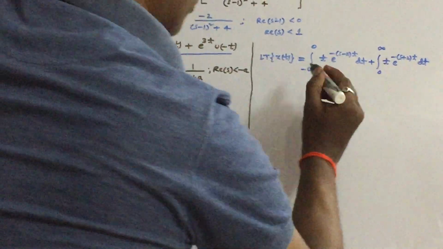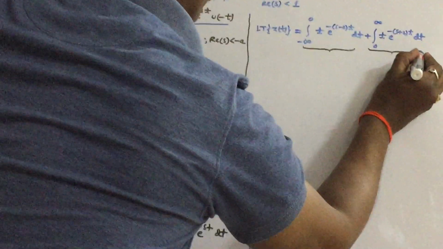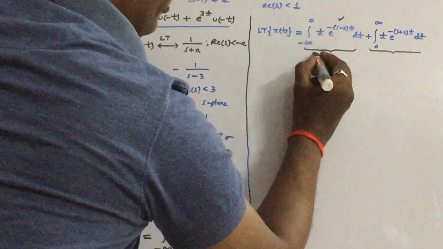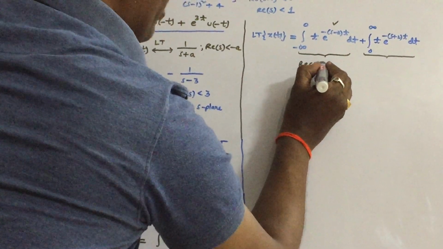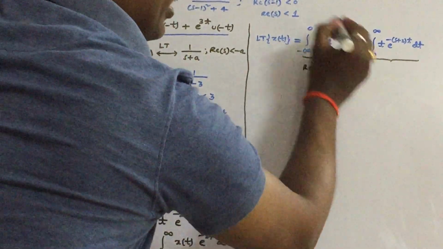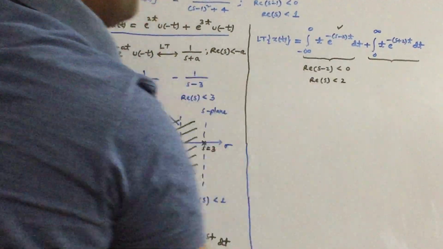Therefore, you can clearly notice that, we have done several problems, so you can straightly say that because of the limit here minus infinity, what is the region of convergence? Real of s minus 2 must be less than 0. Then only this integral will converge, or we can write it as real of s less than 2.